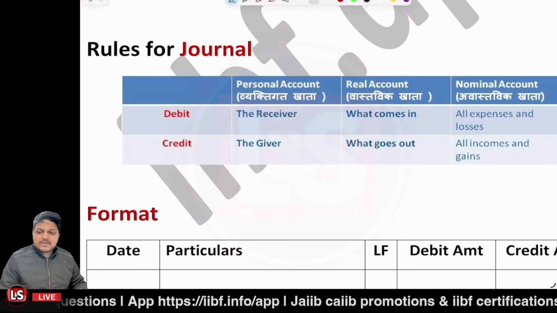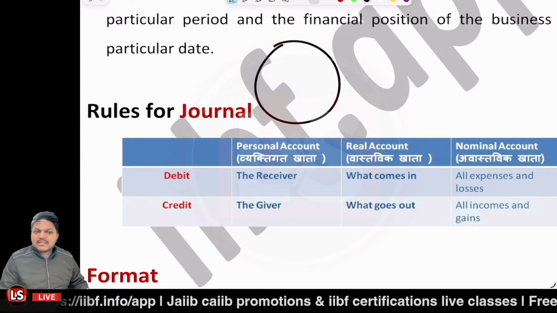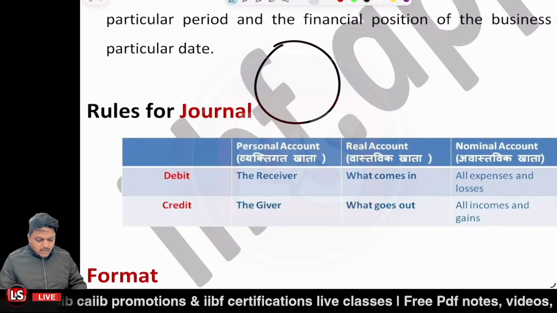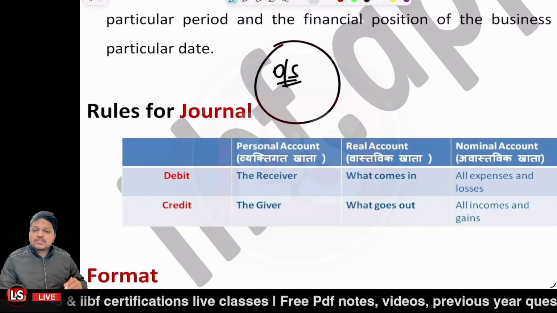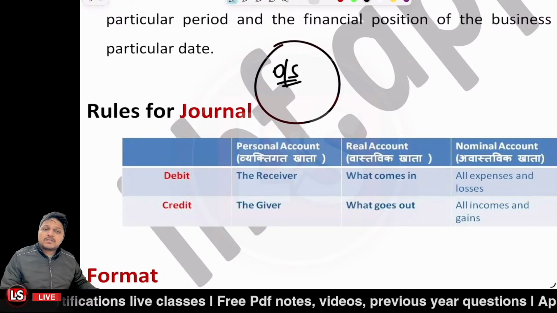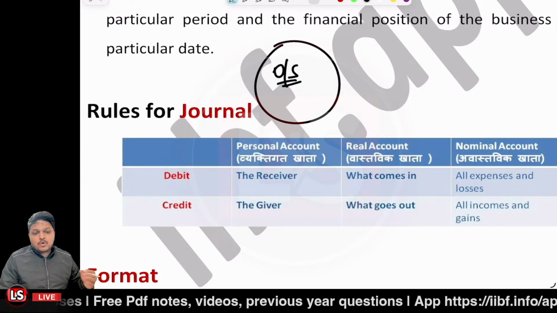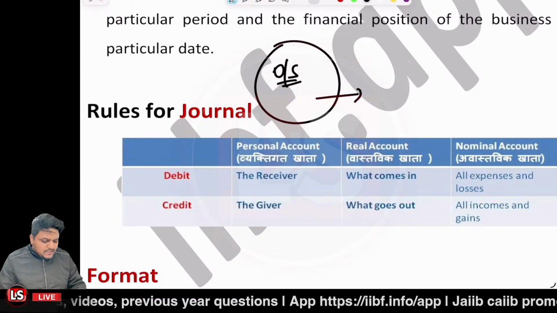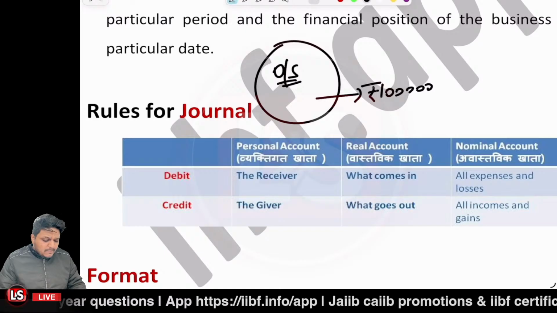Now representative personal account is like the salary outstanding. The outstanding word is indicating that this amount is to be paid to those members. Let's say salary outstanding is there, having an amount of rupees 1 lakh. Now this 1 lakh amount does not belong to the company.